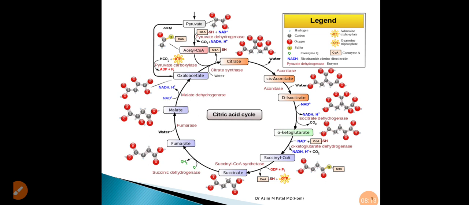Then this succinyl CoA is converted to succinate, and this reaction is catalyzed by the enzyme succinyl CoA synthetase. Succinate is converted into fumarate with the help of the enzyme succinic dehydrogenase. Fumarate, with the help of the enzyme fumarase, is converted into malate. Malate is converted to oxaloacetate with the help of malate dehydrogenase, and thus the cycle continues. So this is about the citric acid cycle or Krebs cycle.